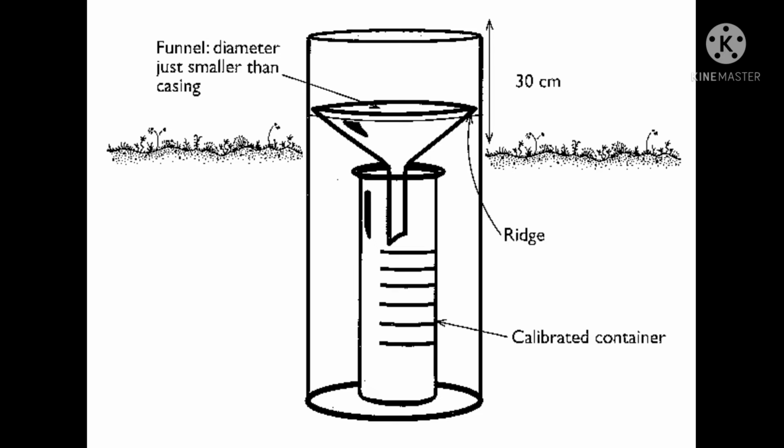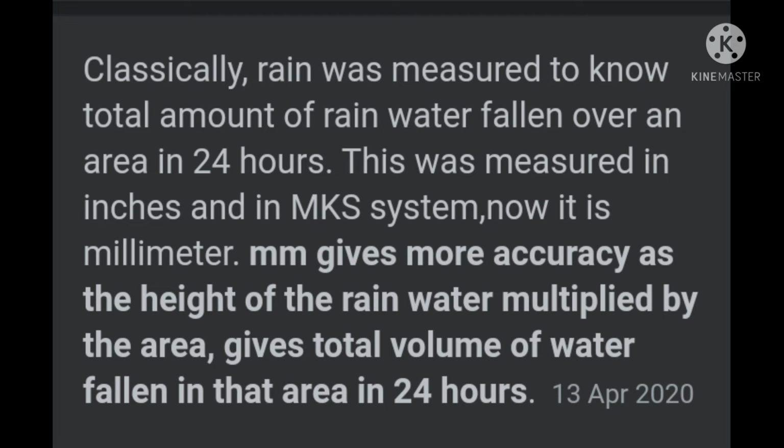Moving to rainfall measurement, rainfall is measured in millimeters. Its standard measurement is 203 millimeters or 8 inches. Rain is measured in millimeters to know the total amount of rain received in an area. This is because millimeters give more accuracy, as the height of the rain multiplied by the area gives you the total volume of water fallen in that area in 24 hours.